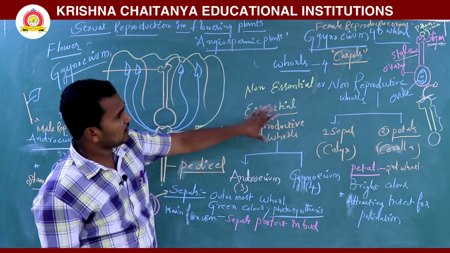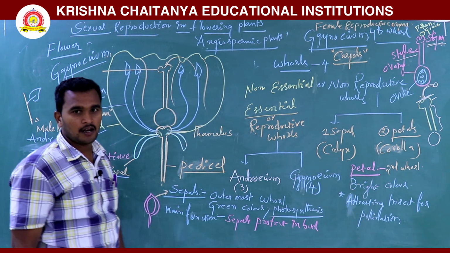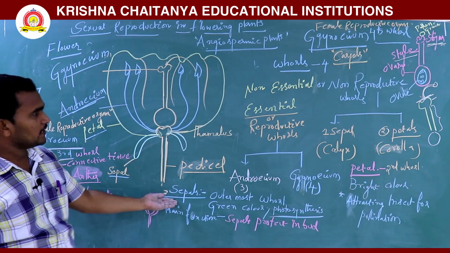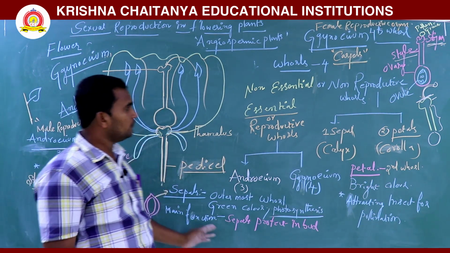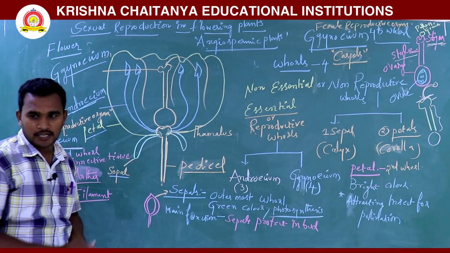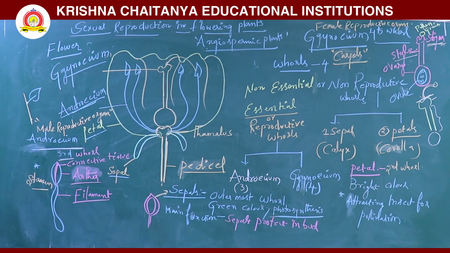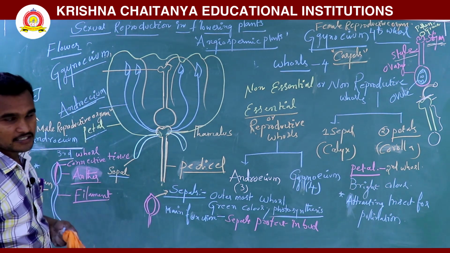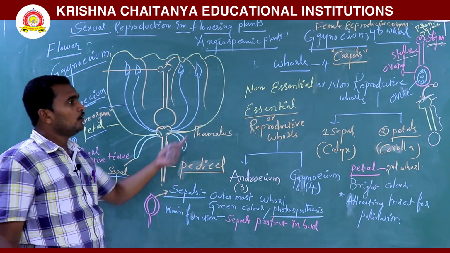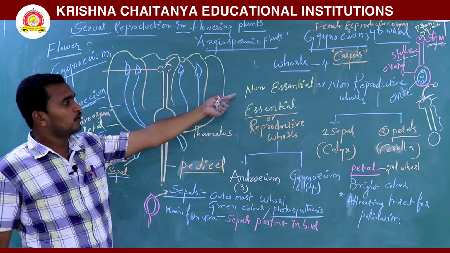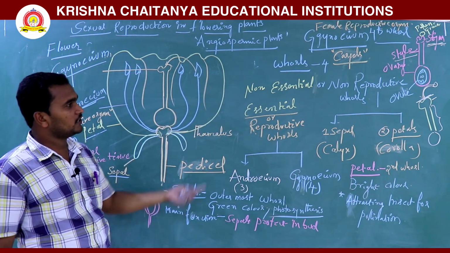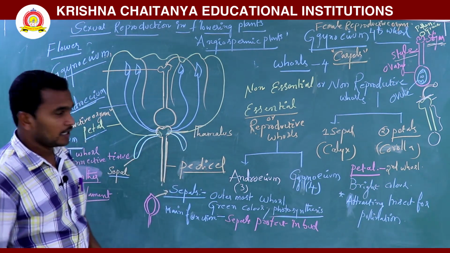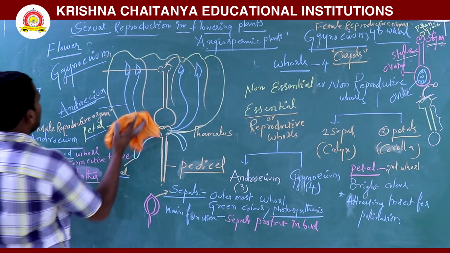So these are all our flower parts. Already we have discussed sepals and petals, so now we will discuss the androecium. How many flower parts are there? There are four flower whorls, in two groups: non-essential and essential. Non-essential are the sepals and petals, and essential are the androecium and gynoecium.